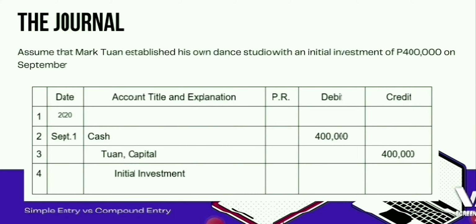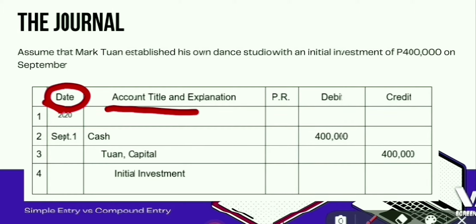Next, the journal. The journal is a chronological record of the entity's transactions, which means that all of the transactions of the entity are recorded in the journal. The standard contents of the general journal are as follows. First, the date. The year and month are not written for every entry unless the year or month changes or a new page is needed. In preparing a journal entry, date is very important because it shows when the transaction occurred.